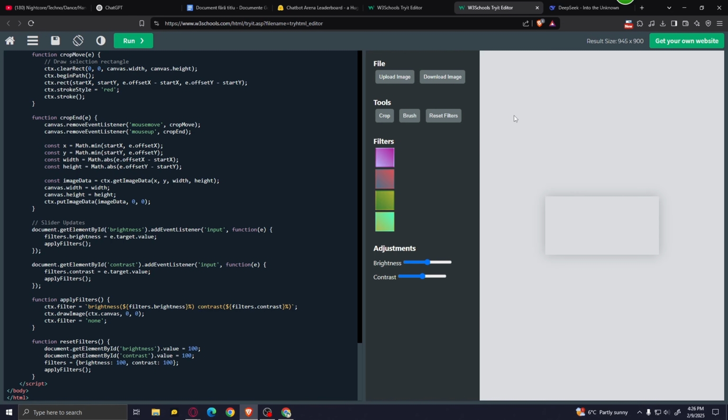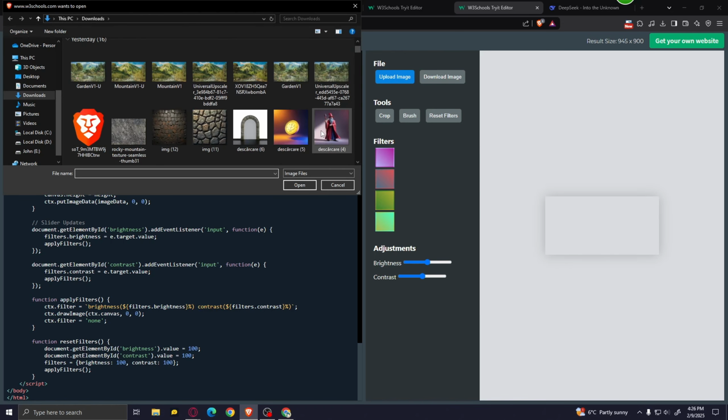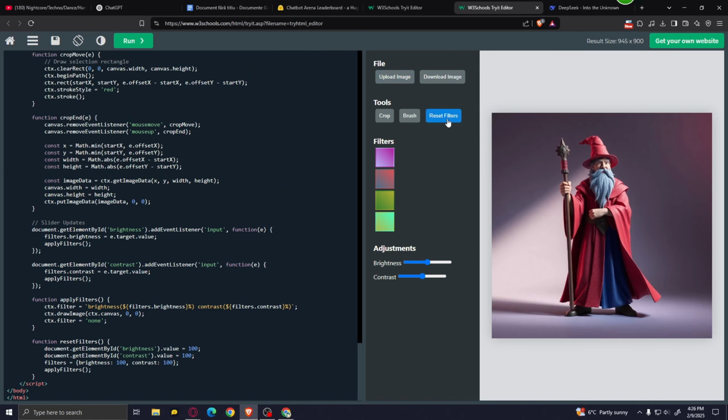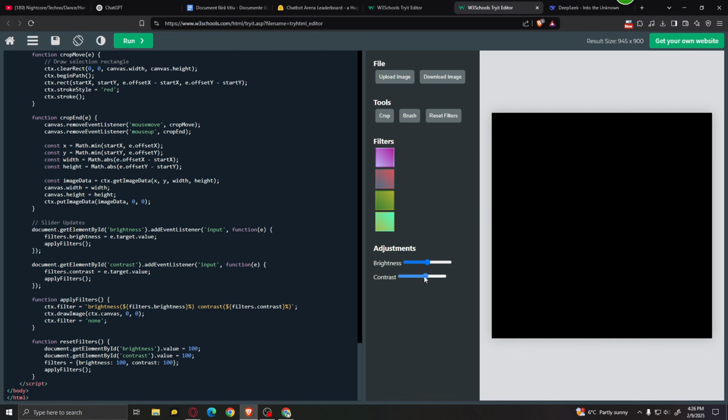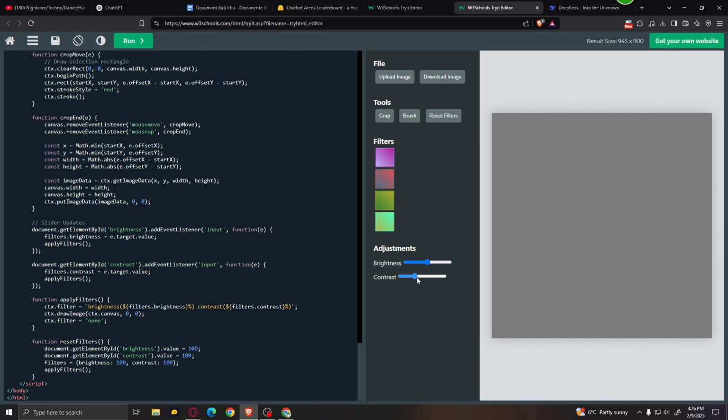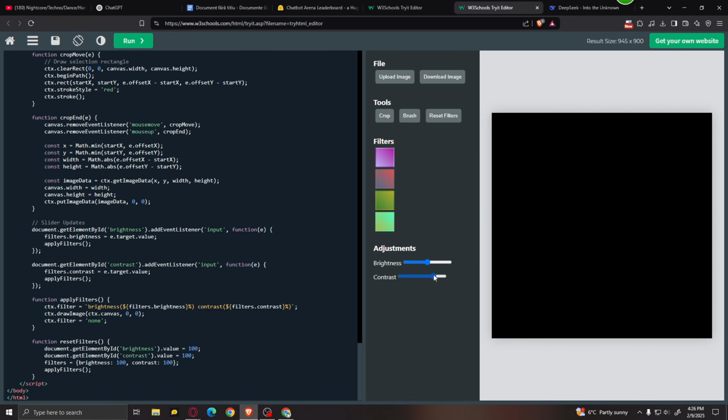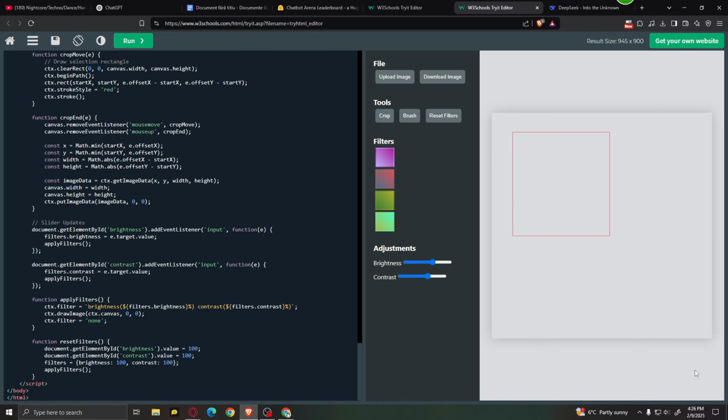Okay, I'm gonna run the program again. Okay, let's see if the contrast slider does anything. And eventually the image disappeared. Okay, so I believe it's applying these effects in a wrong way, and that's why the image keeps disappearing. But whatever, let's go ahead and see if we can crop the image. Okay, this is pretty broken as well.